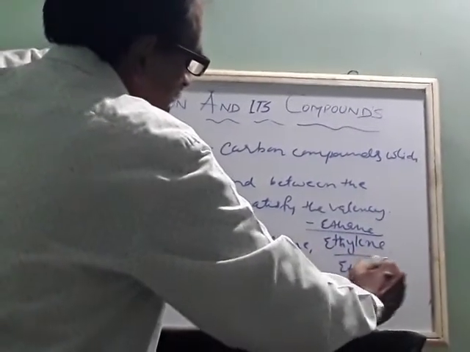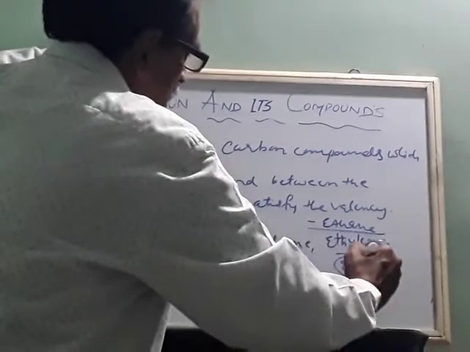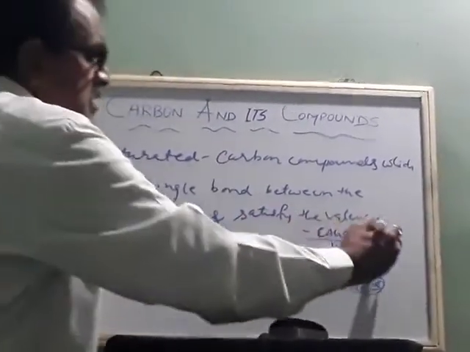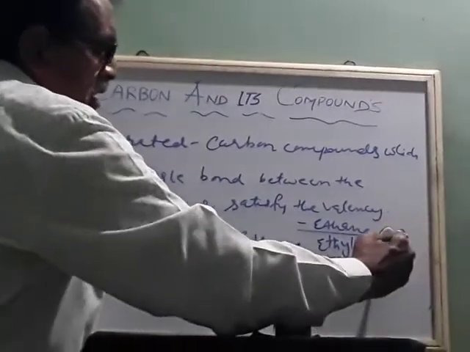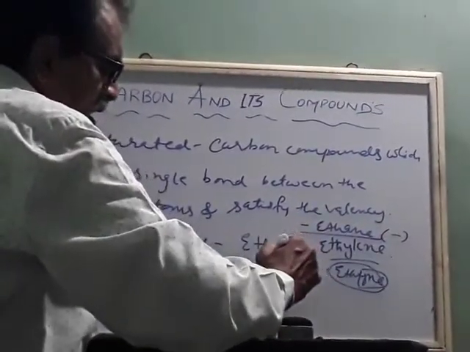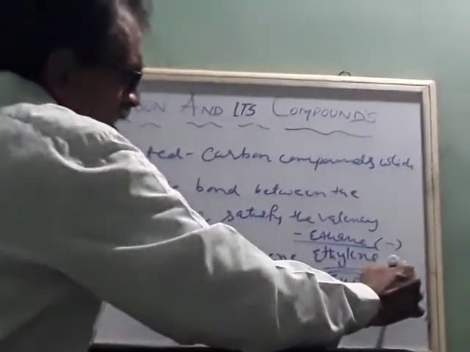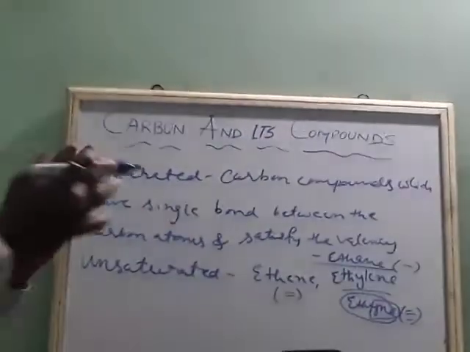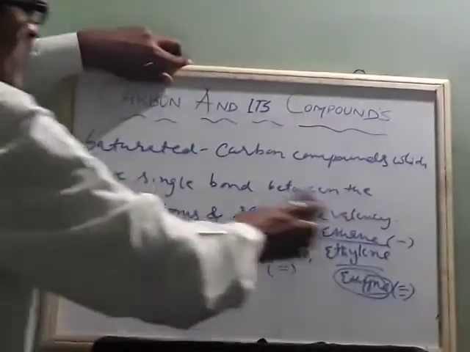Ethane contains a single bond, ethene contains a double bond, ethyne contains a triple bond. In this way they have different bonds. That's why unsaturated compounds are reactive and saturated compounds are not reactive. We will study it once again.